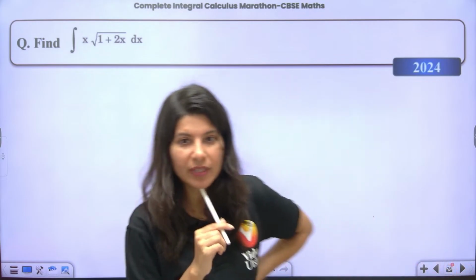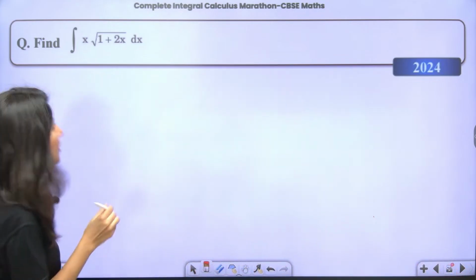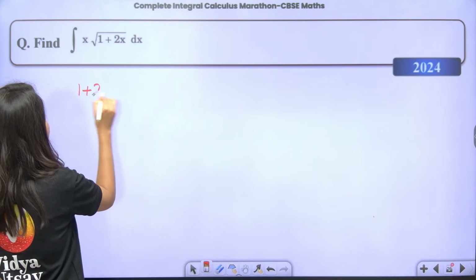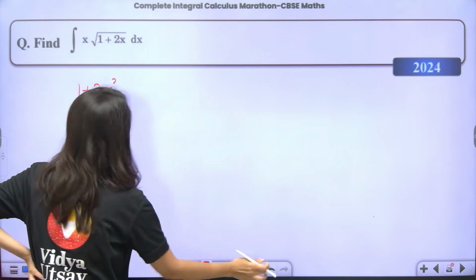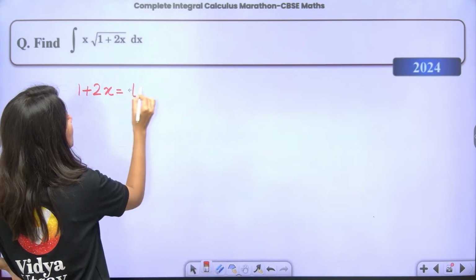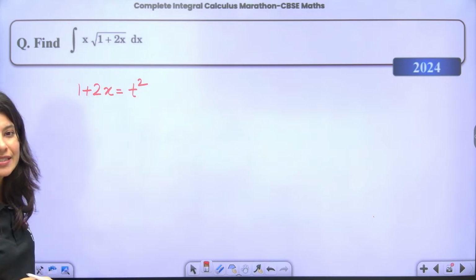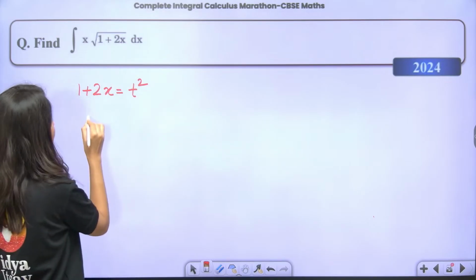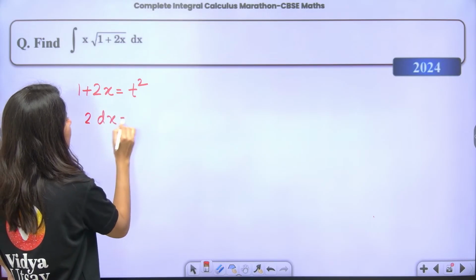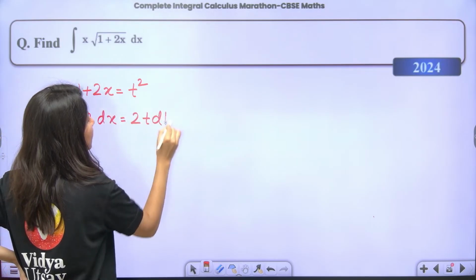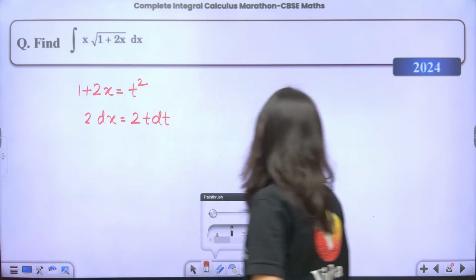So this is 1 plus 2x. You need to substitute 1 plus 2x is equal to t square. Now this is going to become 2 dx is equal to 2t dt.